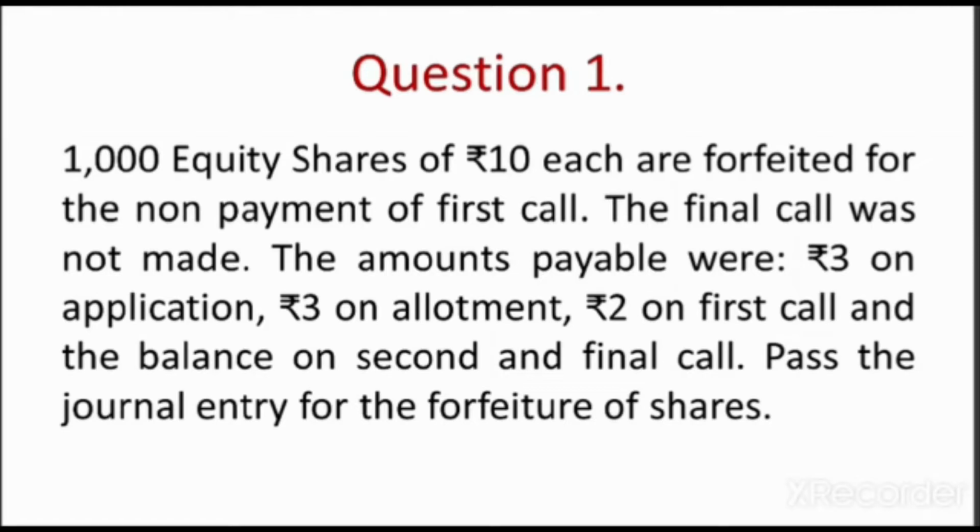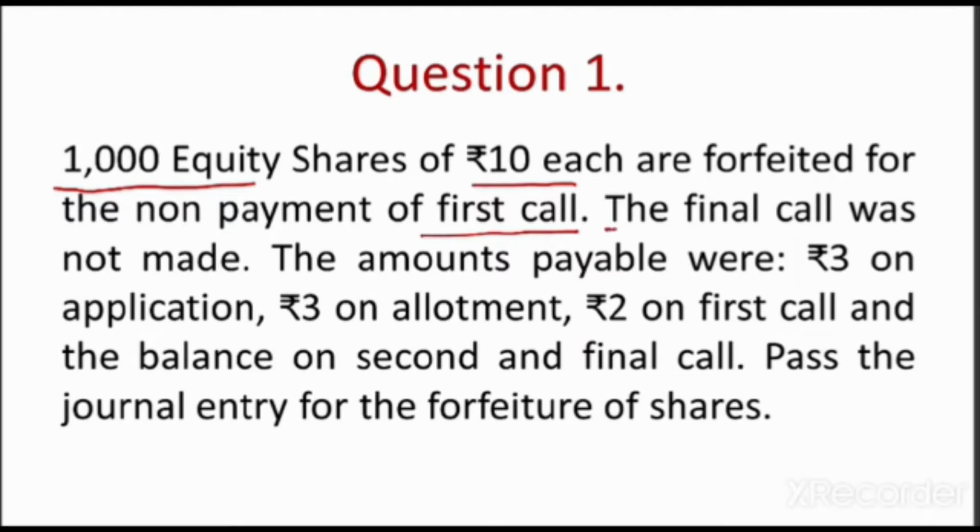Now, 1000 equity shares issued at rupees 10 each are forfeited for the non-payment of first call. So children, we have to underline the important points while reading and rereading the question, so that nothing is left out while we solve it.